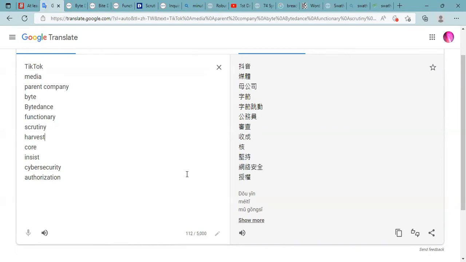Insist. 坚持. Cybersecurity. 网络安全. Authorization. 授权. Okay. There are some other words in the article that you guys might not know, but we'll talk about those when we see them.